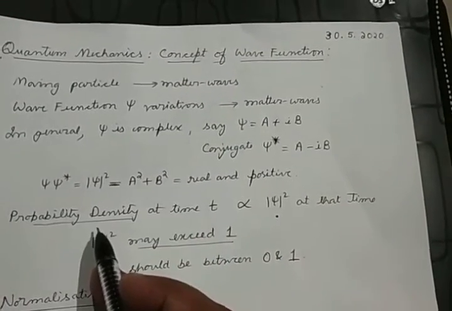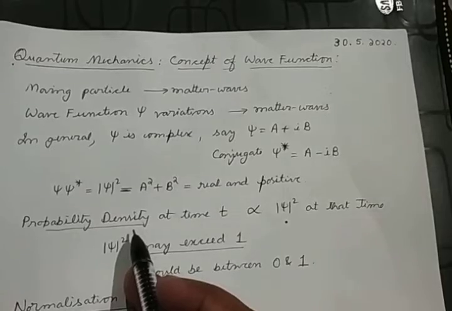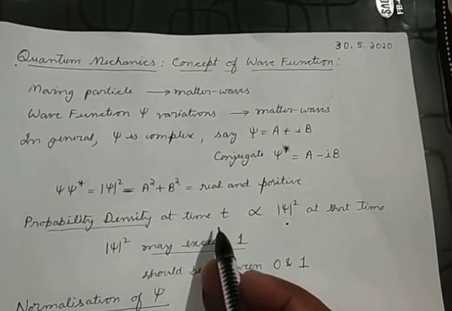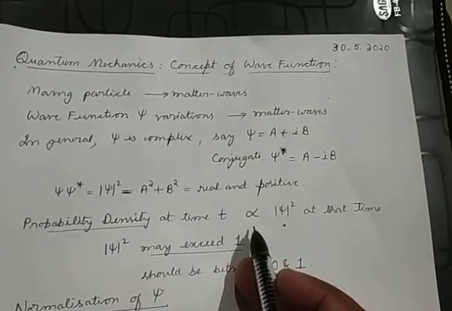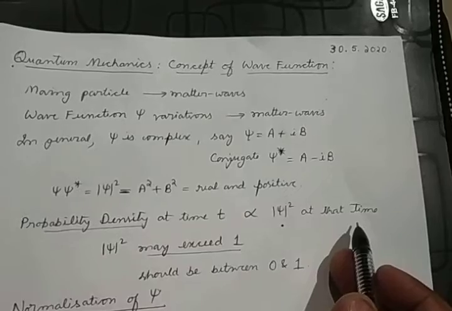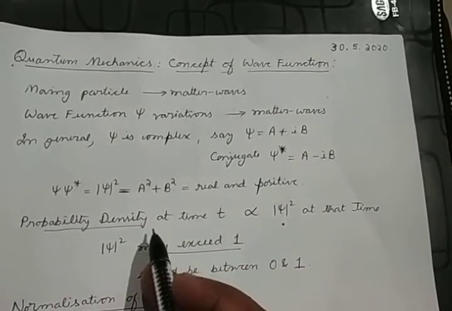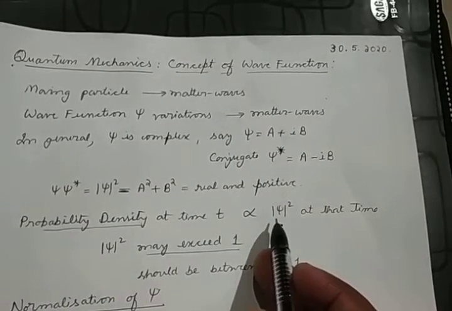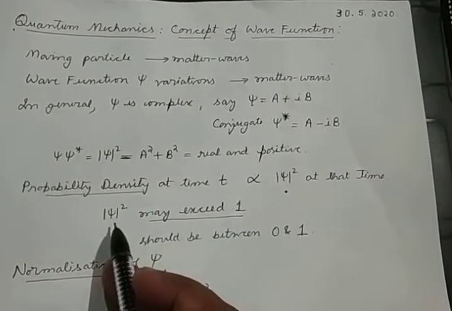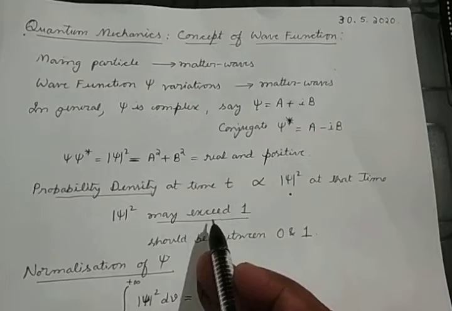We actually see that the probability density, or the probability of finding the particle per unit volume at a given time, is proportional to the mod psi square value at that time. So this is how physically the value is obtained using mod psi square. But we see here that the mod psi square value may exceed 1.